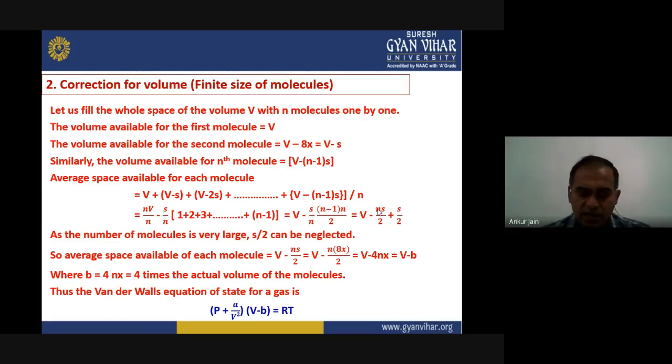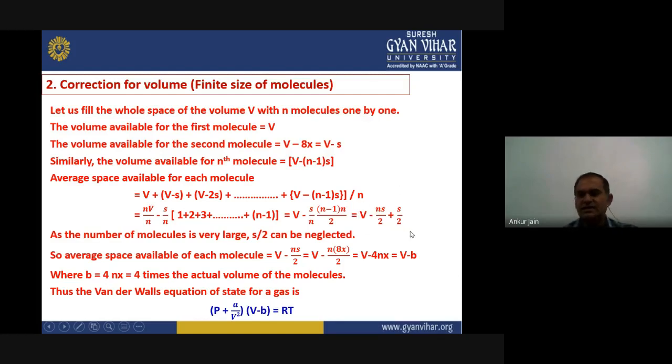Now, we know that in any vessel, the number of molecules of gas is very large. So we can consider this term as negligible, because S is nothing but 8 times the volume of one molecule. That means 8 molecule volume is very small, and if we are dividing, this is just the volume of 4 molecules. So that is a very small quantity in comparison to the volume of the vessel.